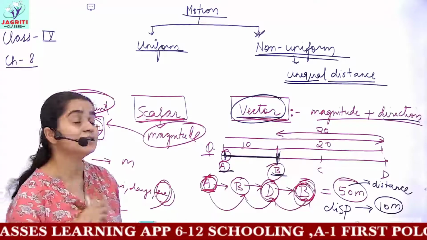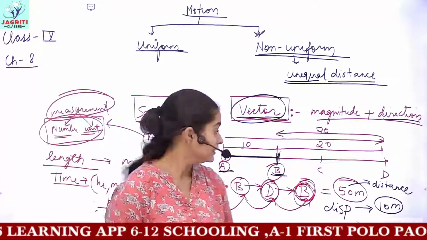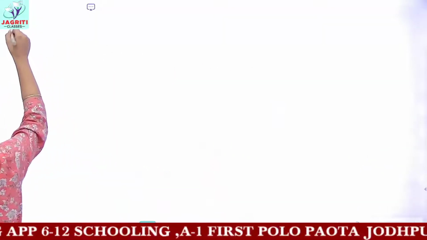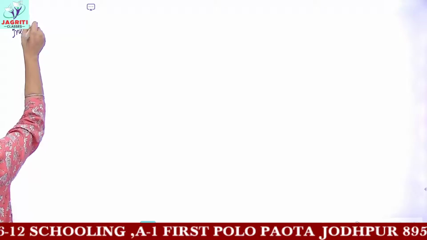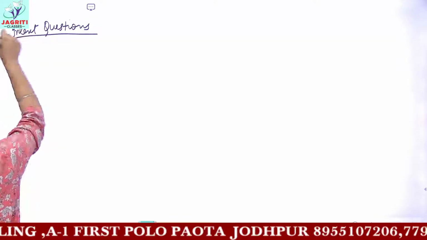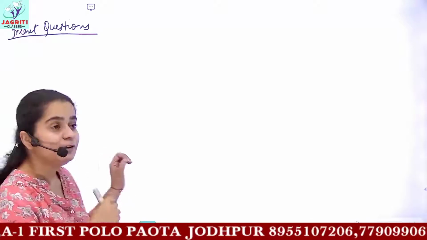Now you have certain questions given in your books, that is the blue questions or the in-text questions, you can say. We'll try to cover every topic theoretically as well as numerically when we are dealing with physics, okay?